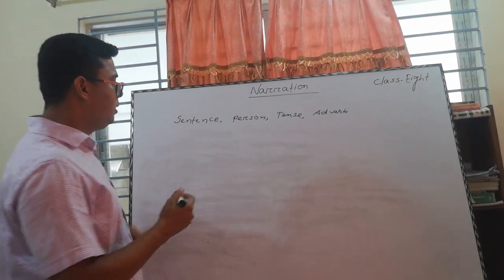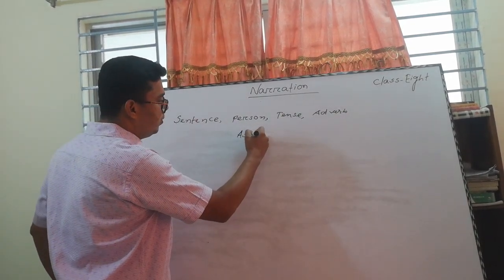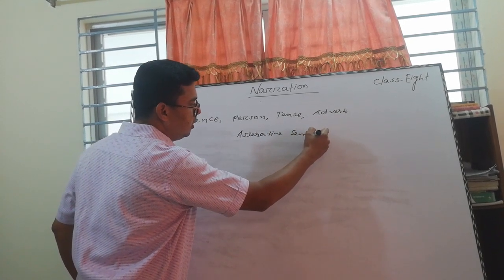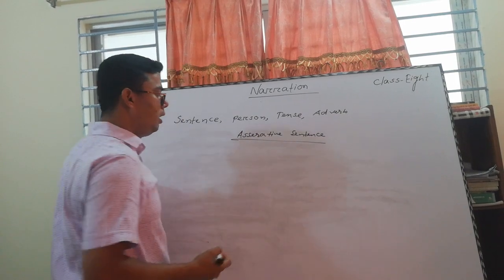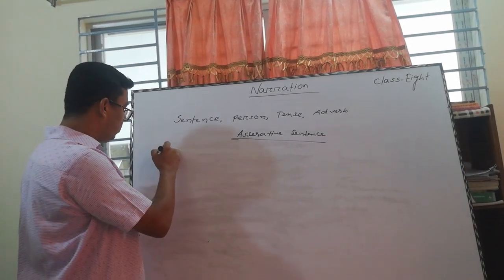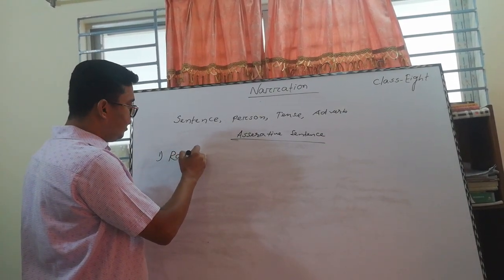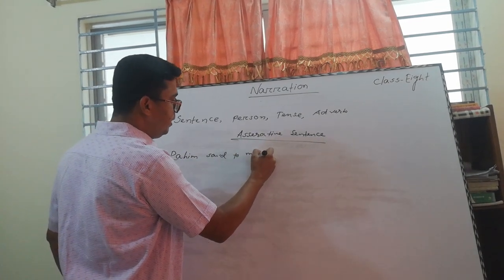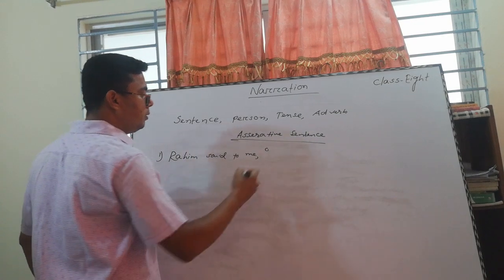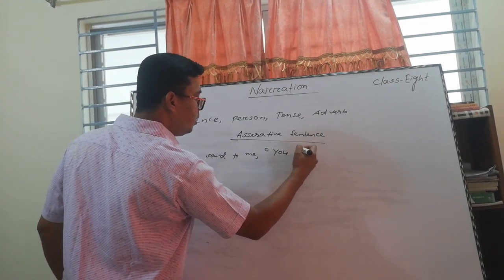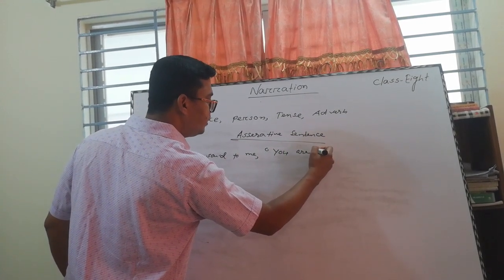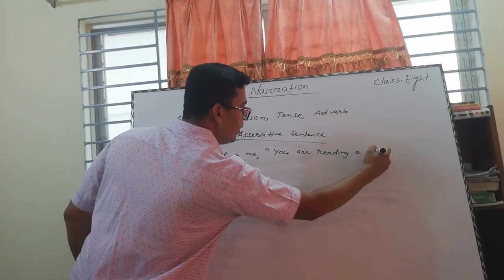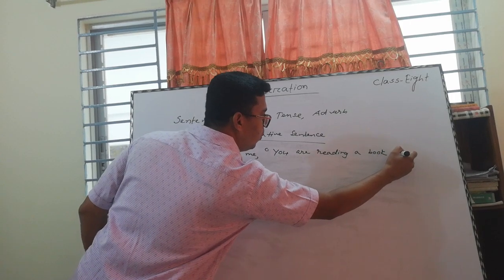At first, we are going to discuss assertive sentences. Look at the board. I am going to write out the sentence for you. Rahim said to me, "You are reading a book now."